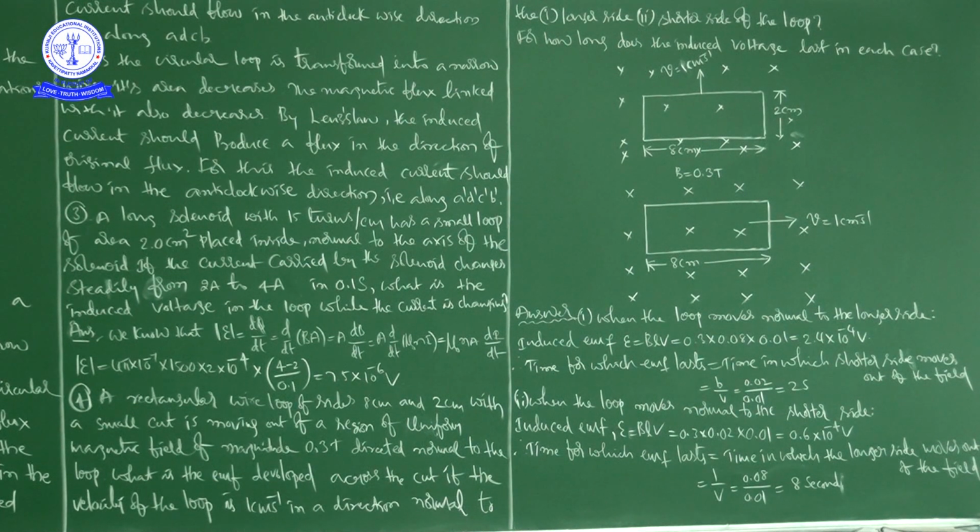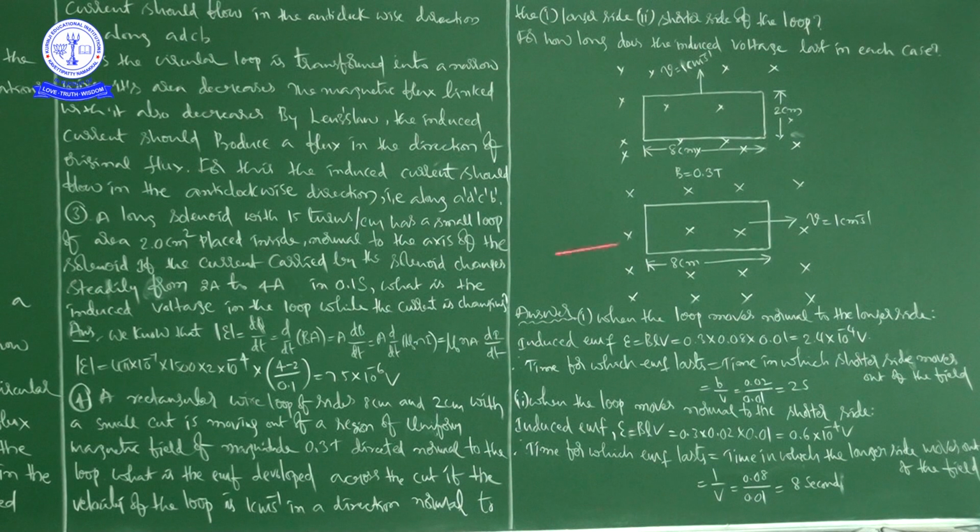7.5 into 10 to the power of minus 6 volts. Okay. Next question. Next problem. Fourth problem, so fourth exercise problem.